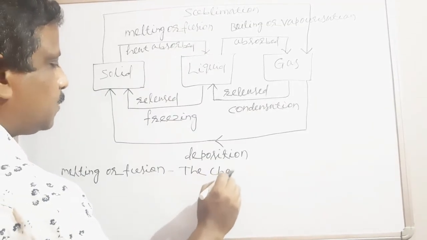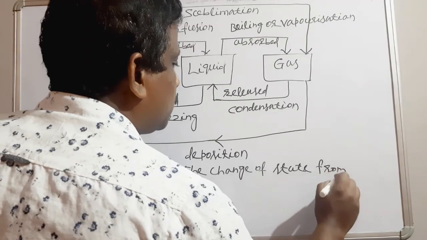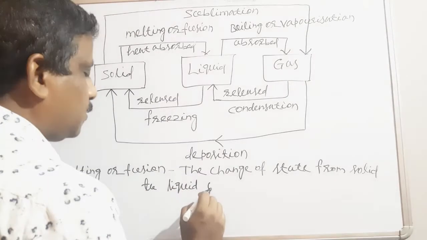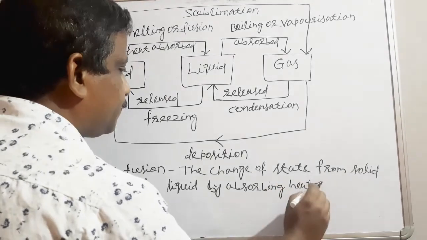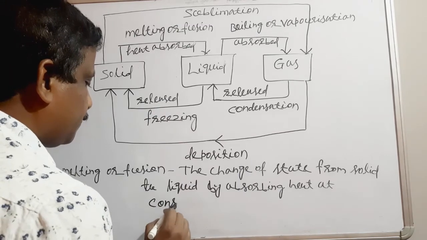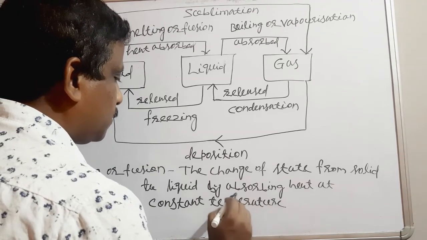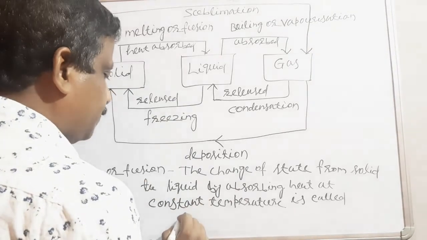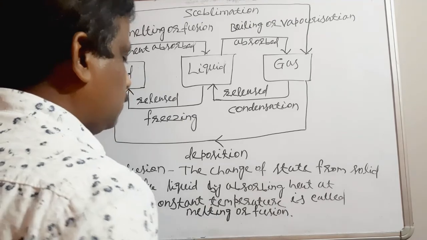Melting or fusion. What to write? Simply you have to write: the change of state from solid to liquid by absorbing heat at constant temperature is called melting or fusion. Melting or fusion.